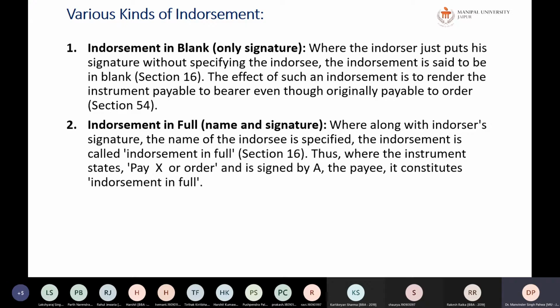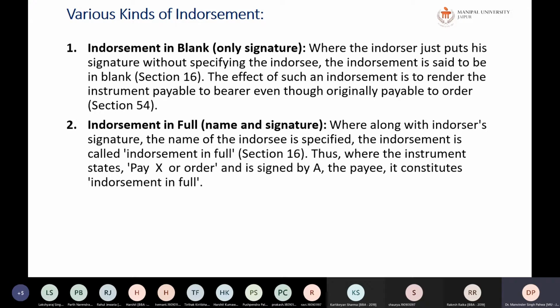So endorsement is called endorsement in full. Thus, where the instrument states pay X or order and is signed by A, the payee constitutes the endorsement in full. It means that it has been fully endorsed to him. Now this has become an order instrument, not a bearer instrument.